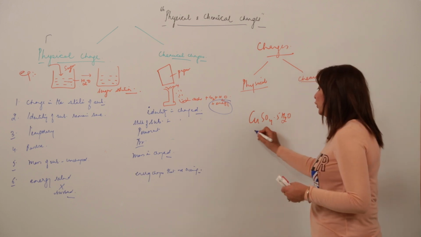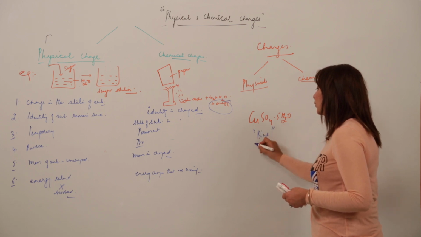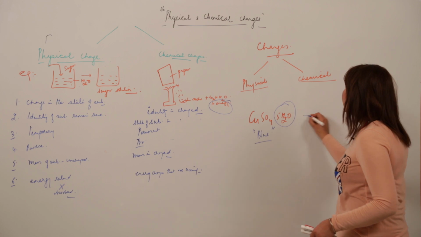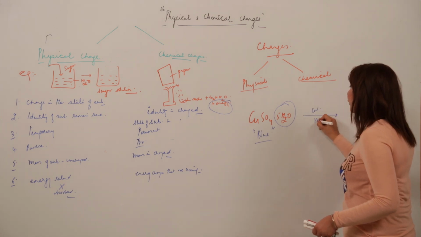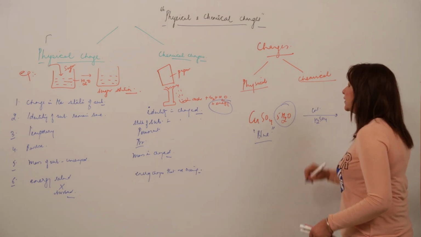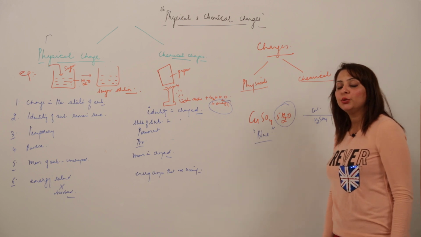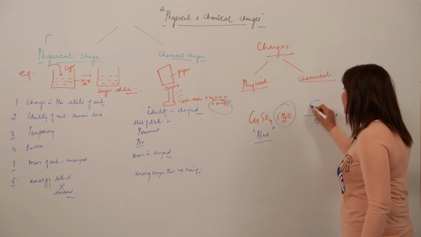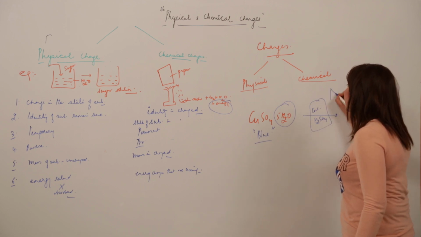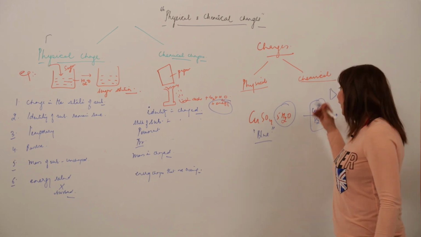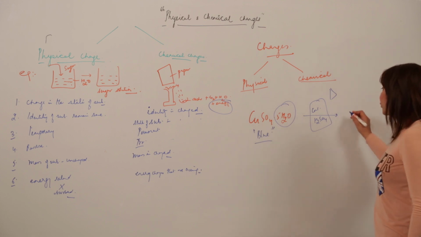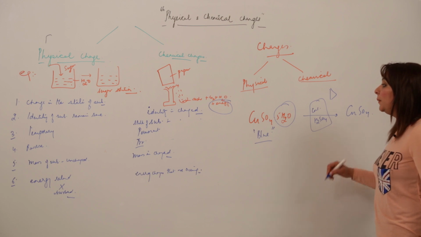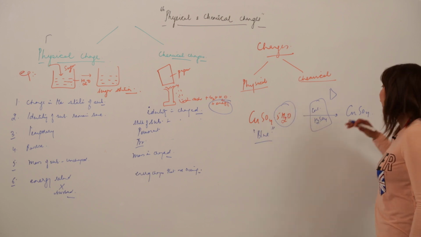The color of this solution is blue initially, due to the presence of this water of crystallization. Now I am adding concentrated sulfuric acid to it. What does concentrated sulfuric acid do? It acts as a dehydrating agent. Either I can use this dehydrating agent or I can simply heat it. By either way, it is going to lose its water of crystallization, and it will become an anhydrous salt from a hydrated salt.